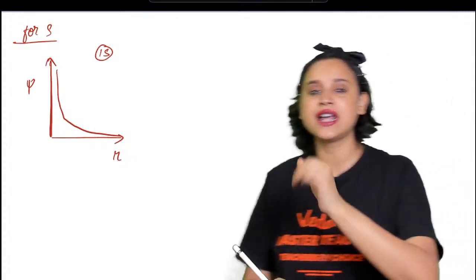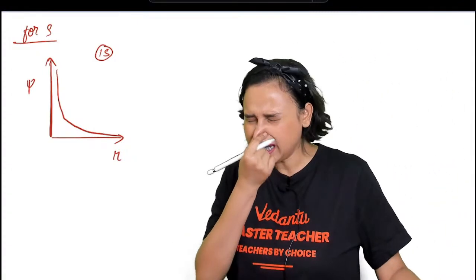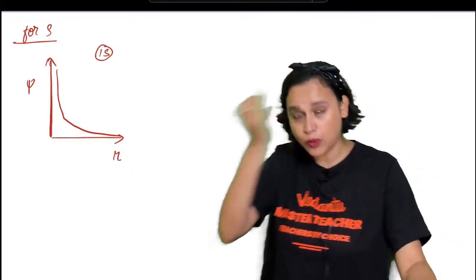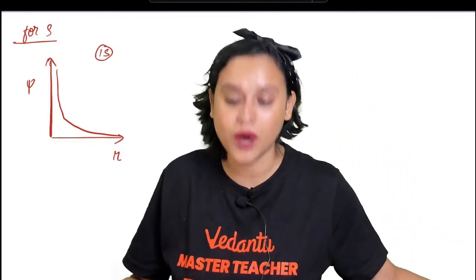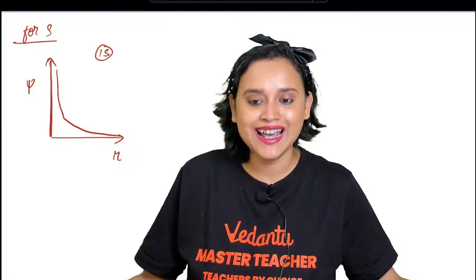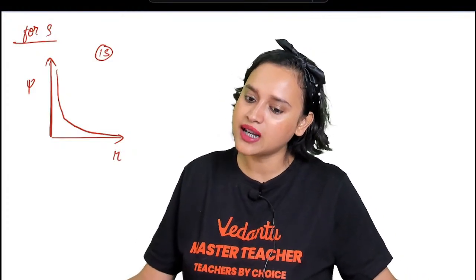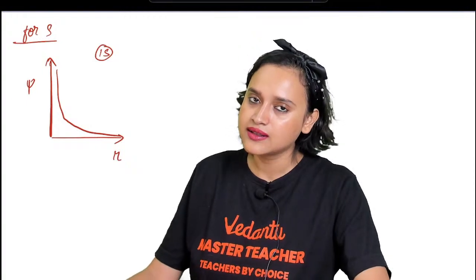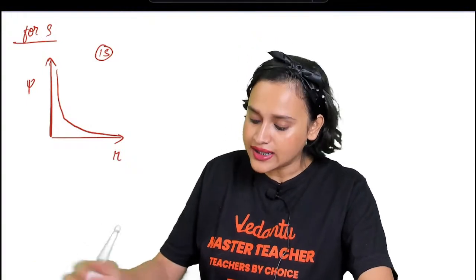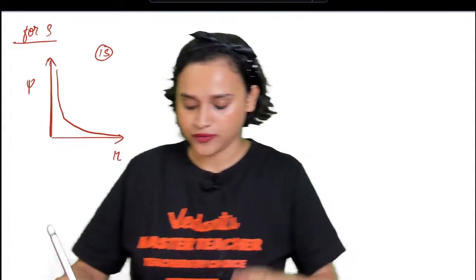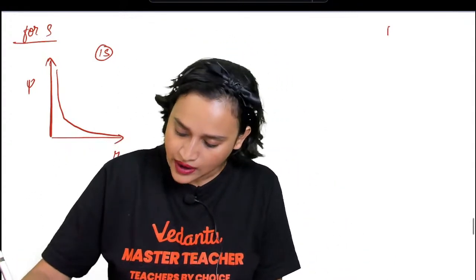Now, my dear student, tell me, how do you calculate the radial node? What is the formula? N minus L minus 1. Correct, everybody.